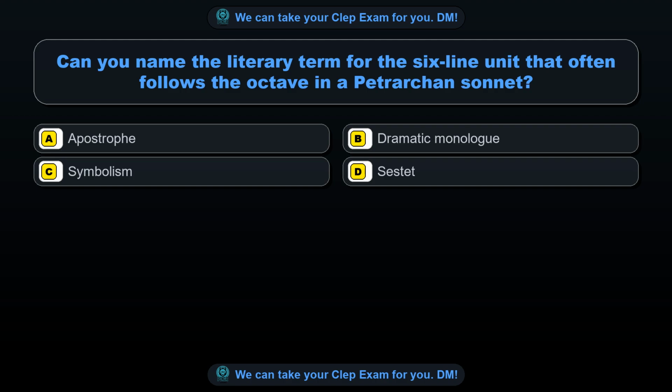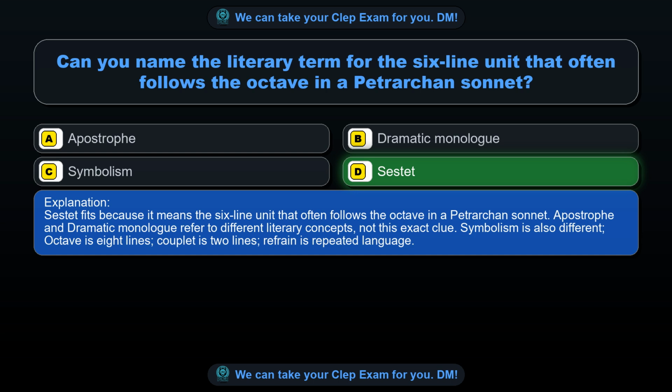Option A, apostrophe. Option B, dramatic monologue. Option C, symbolism. Option D, sestet. The correct answer is option D, sestet. Sestet fits because it means the 6-line unit that often follows the octave in a Petrarchan sonnet. Apostrophe and dramatic monologue refer to different literary concepts, not this exact clue. Symbolism is also different, octave is 8 lines, couplet is 2 lines, refrain is repeated language.